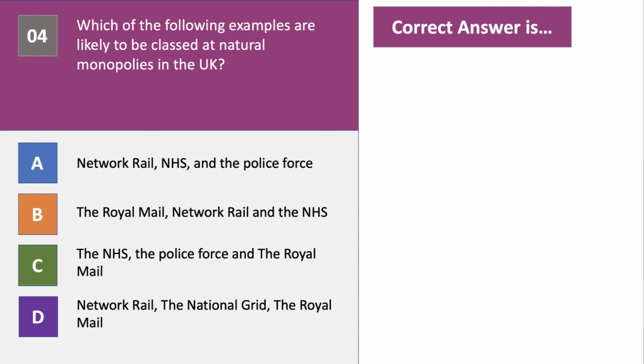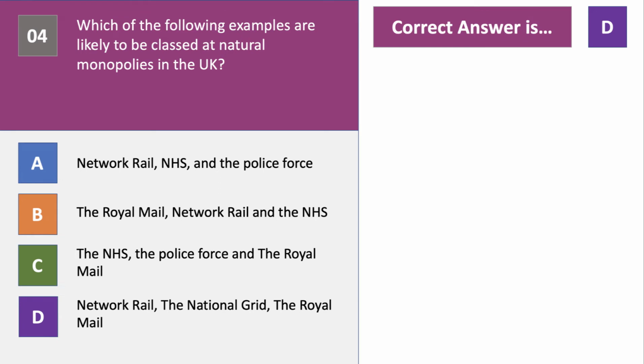So what do we think? 3 industries, of which of those are most likely to be classed as natural monopolies? The answer is D. Network Rail, the National Grid, the Royal Mail. NHS and police force are not natural monopolies. Police force is essentially a quasi-public good, the NHS a merit good.